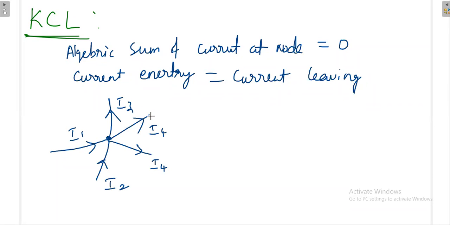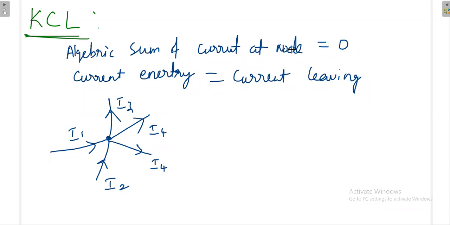I'm not worried about what element is connected there, but I know the current somehow. Once I know the current, only then can I apply KCL. Without knowing the current, I cannot apply KCL, because it is similar to a nodal equation. To write the nodal equation, you should know what current is going. How to find the current is a different scenario. So the current entering is equal to the current leaving.